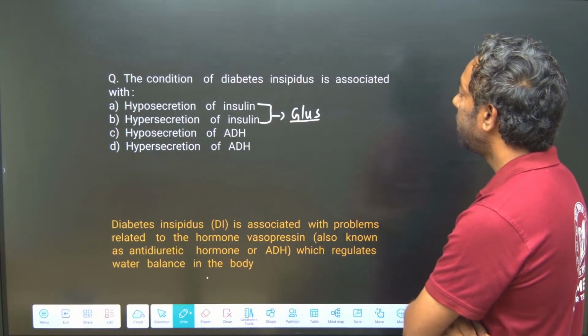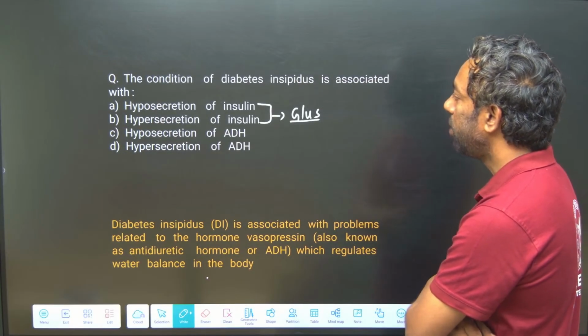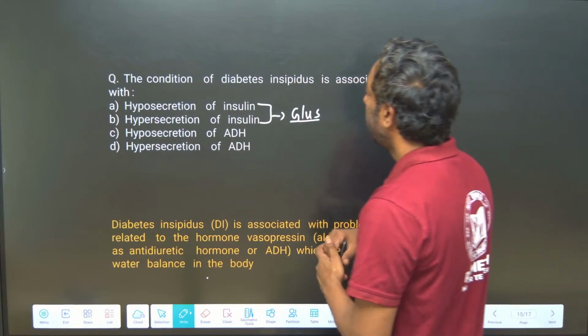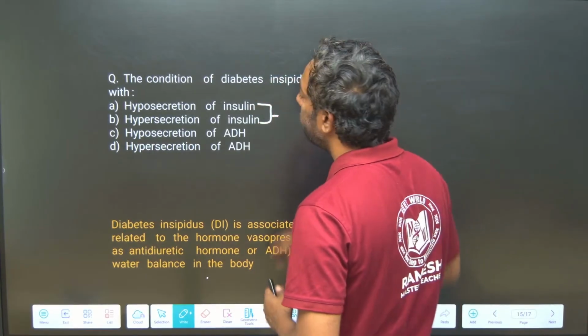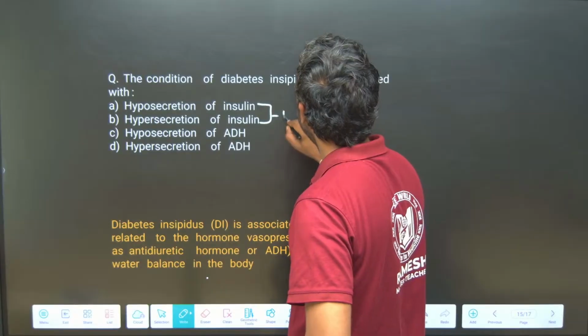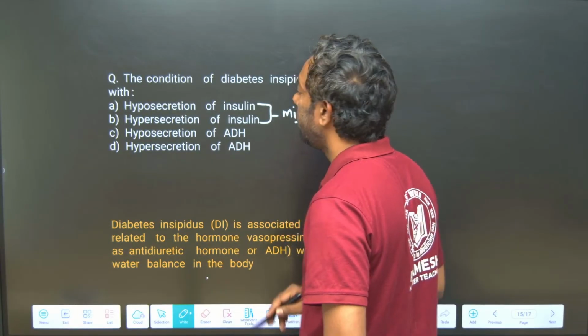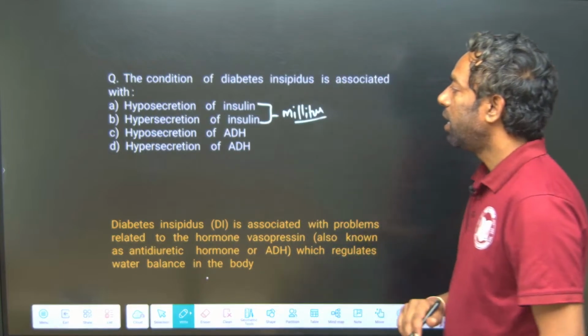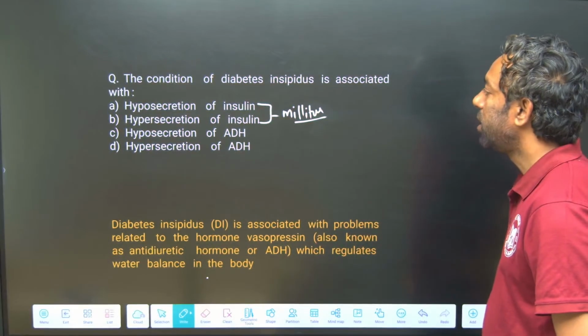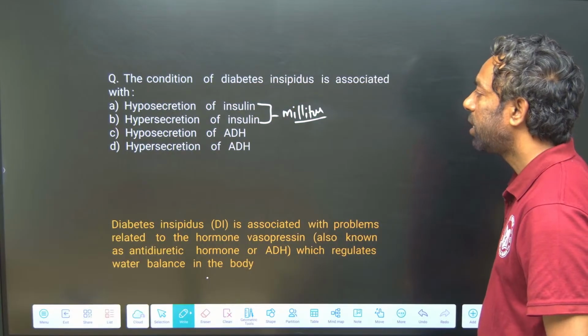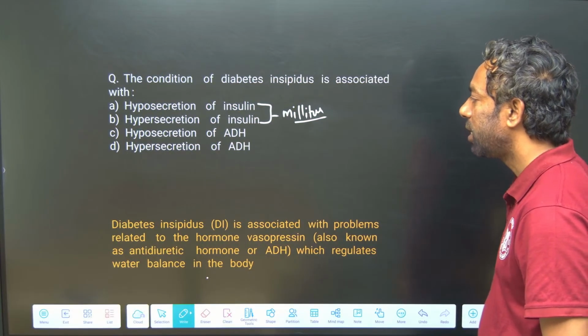Diabetes insipidus means the hyposecretion of ADH.